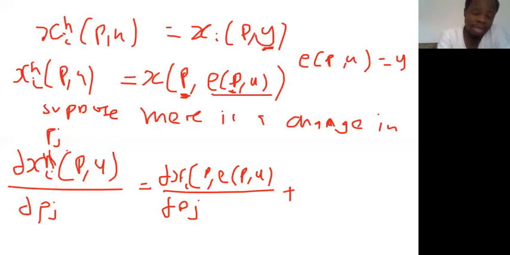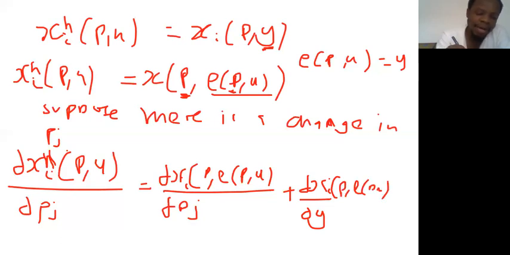Because this whole expression represents what? Y. Okay. So before I can differentiate this with respect to p, I'll have to differentiate this whole x with respect to what? Y first. So I differentiate x with respect to y. This x, which is a function of p, then e(p,u), multiplied by differentiating this whole e with respect to p. And this e is also a function of what? e(p,u). Okay. Now great.